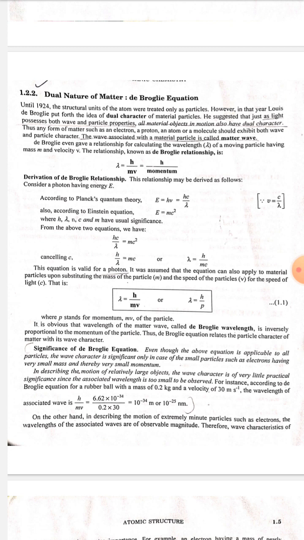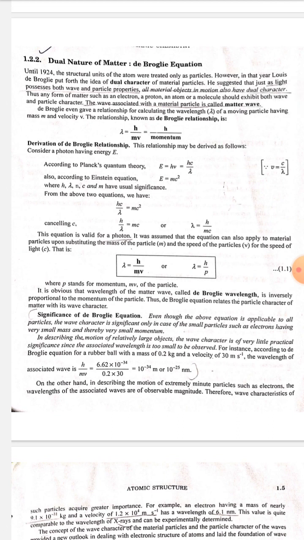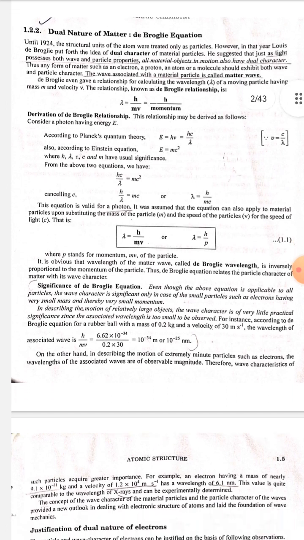Consider a photon having energy E. According to Planck's quantum theory, E is equal to h nu, is equal to hc by lambda, as nu is equal to c by lambda. Also, according to Einstein equation, E is equal to mc square, where h, lambda, nu, c and m have usual significance. From the above two equations we have hc by lambda is equal to mc square. Cancelling c, h by lambda is equal to mc, or lambda is equal to h by mc. This equation is valid for a photon.